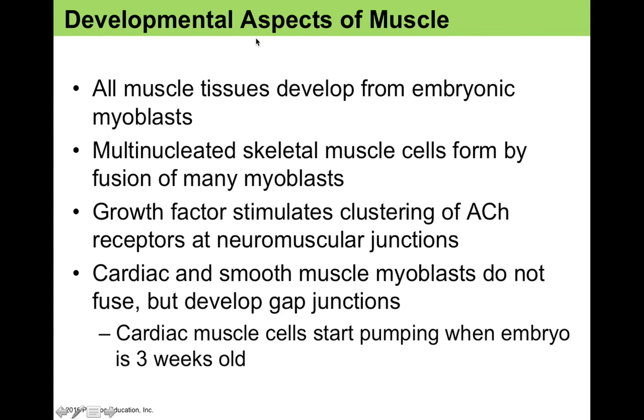Okay, so in this video, we're just going to review some of the concepts in development, repair, and aging of muscle. So all muscle tissue develops from the same embryonic origin, which are the myoblasts. This comes from mesoderm, and multinucleated skeletal muscle cells are actually formed by the fusion of many myoblasts. And once they form a long tube, then that becomes a skeletal muscle cell.